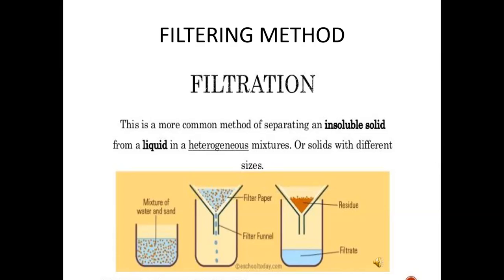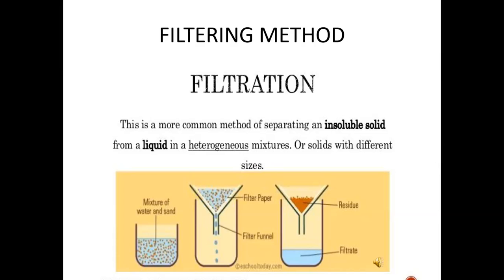Take a beaker and take an insoluble solid, that is, a heterogeneous mixture of water and sand. We can separate it easily. Next, take another beaker and a filter funnel, put filter paper in the funnel, and pour in the heterogeneous mixture.